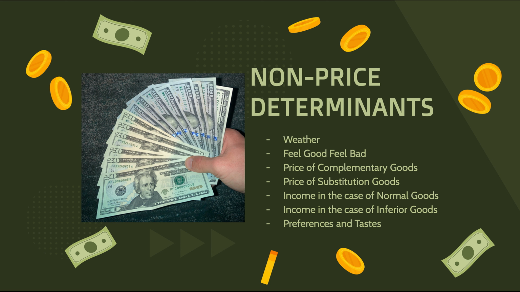Next, you have the price of complementary goods. So, let's say you have a hot dog bun, hot dog bread, and a hot dog toaster. So now let's say the price of hot dog buns decreases. If the price of hot dog buns decreases, then the demand for the actual hot dog bun toasters will increase drastically, and there'll be a shift in the demand curve because you need the hot dog toaster along with the hot dog buns, right? But it can also work the other way around.